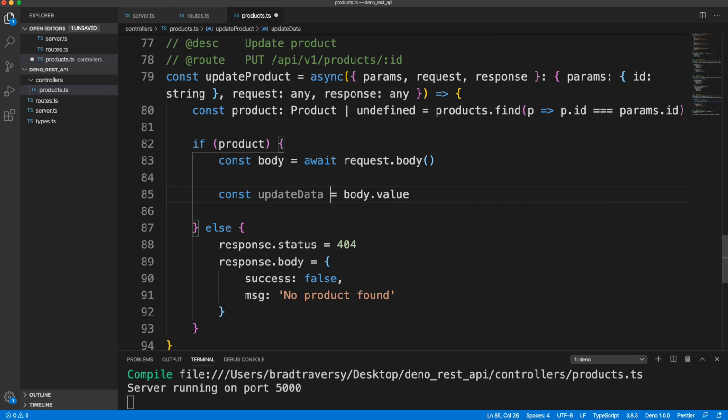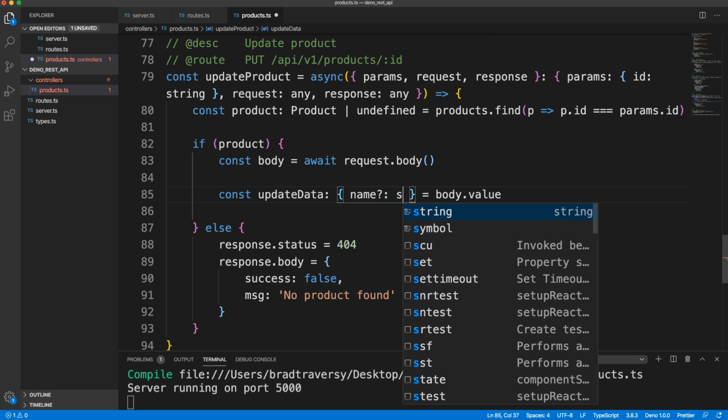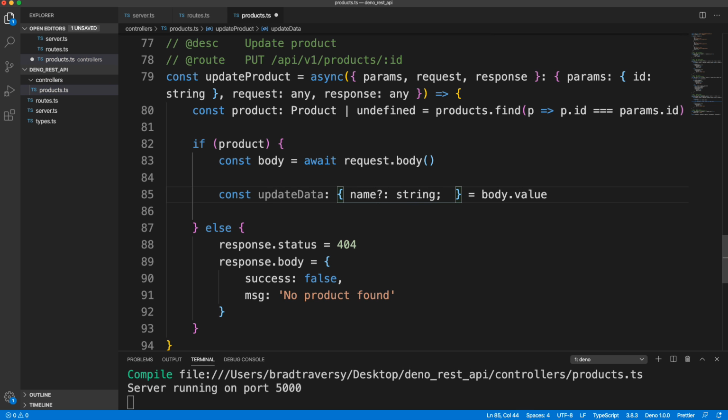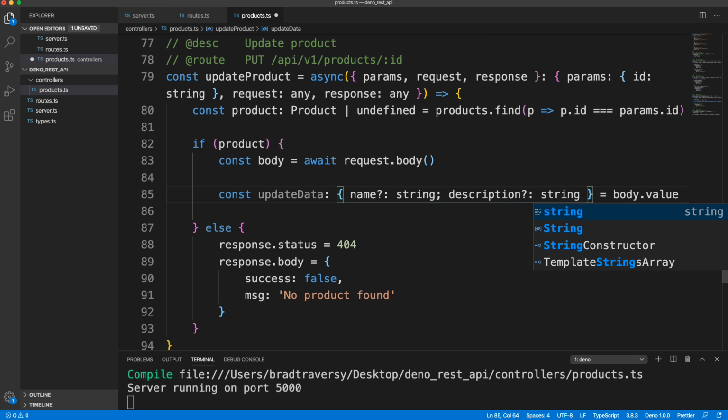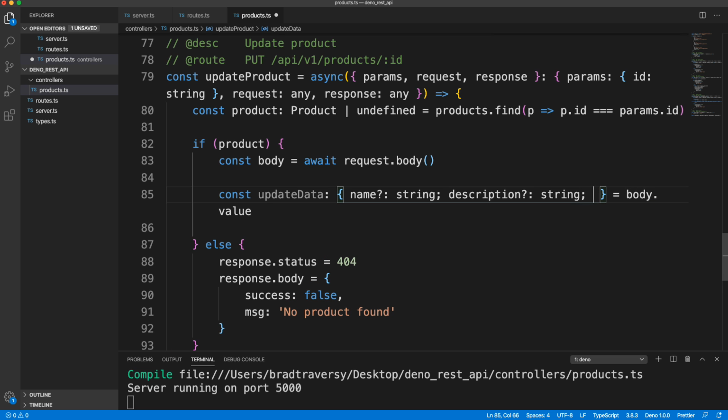And as far as the type goes, this should be formatted as an object with an optional name, which is going to be a string, a description, which is going to be a string, and price, which is going to be a number. All right, so the updated data, whatever is sent, will get put in this variable. And then there's a lot of different ways we can update.